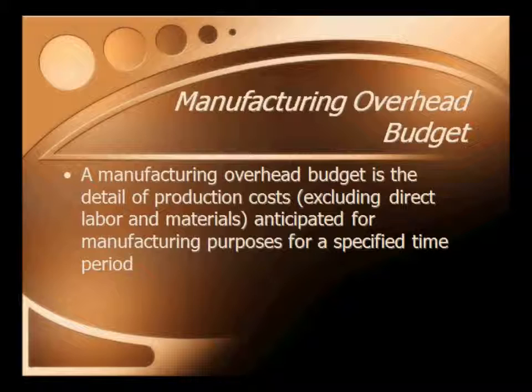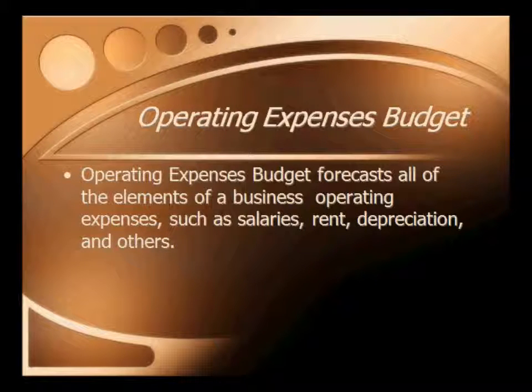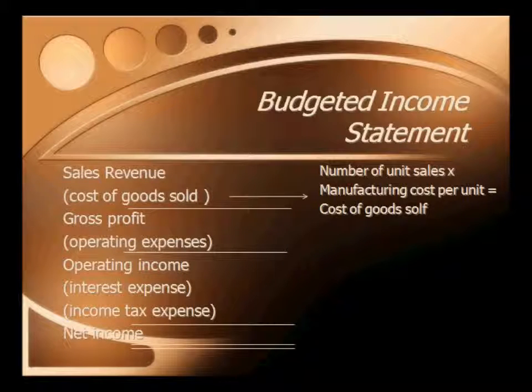The operating expense budget forecasts all the elements of a business, including operating expenses such as salaries, rent, depreciation, and others. The budgeted income statement consists of the sales revenue minus the cost of goods sold, which is the number of units sold times the manufacturing cost per unit. The sales revenue minus cost of goods sold equals gross profit, and then you subtract operating expenses to find the operating income. From there, you subtract the interest expense and the income tax expense to find the net income.